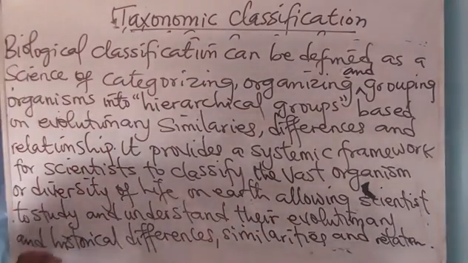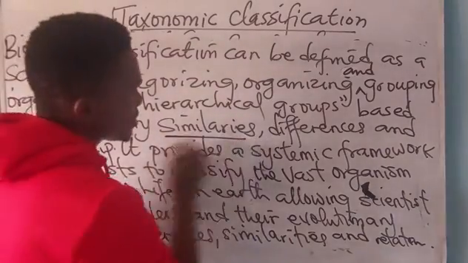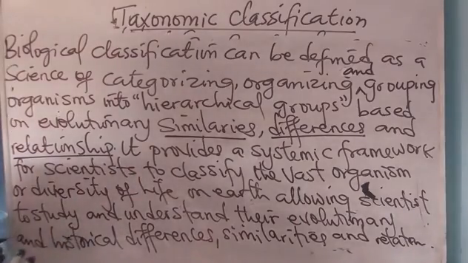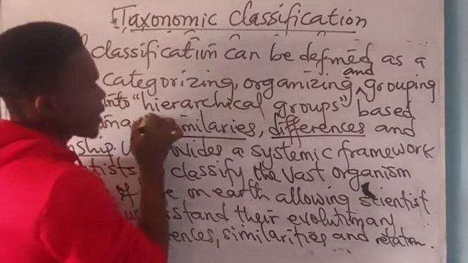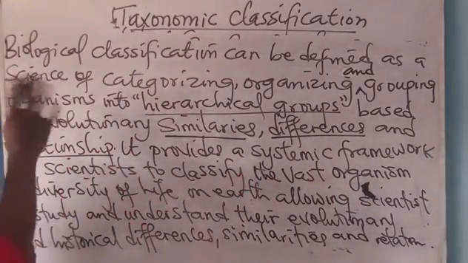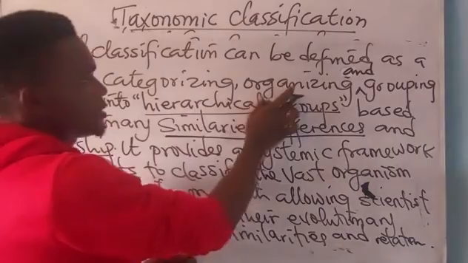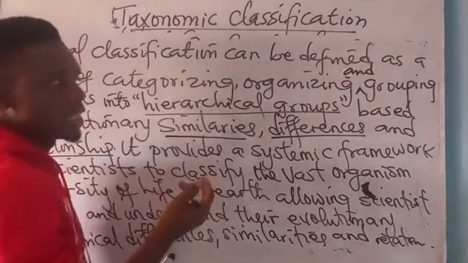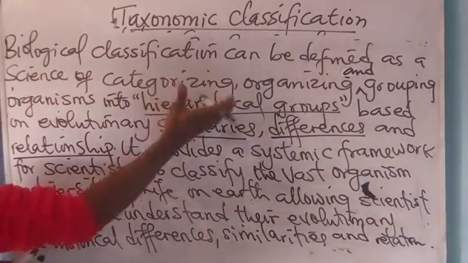Now, biological classification, organisms. The criteria are similarities, differences, and what? Relationships. Good. Now, if you are stating what it is without including hierarchical groups, you can say, let me put it again. Biological classification can be defined as the science of categorizing, organizing, and grouping organisms in the form of what? Hierarchy. If you don't want to use this one, you can put it in the form of hierarchy, based on these criteria.